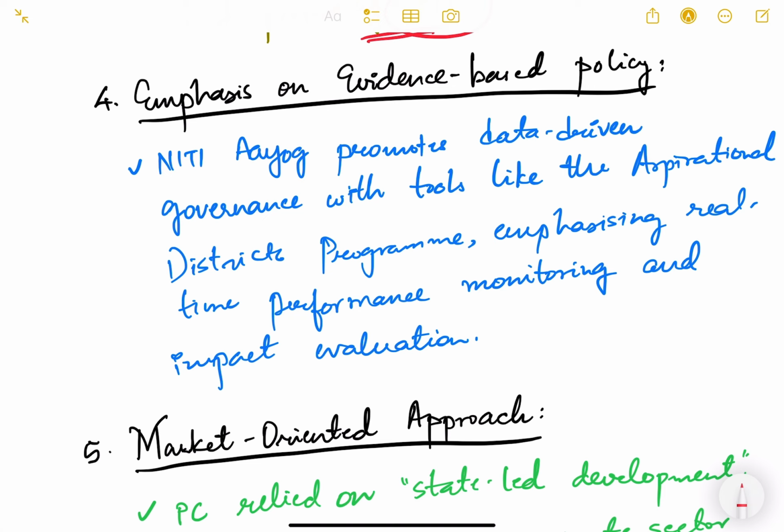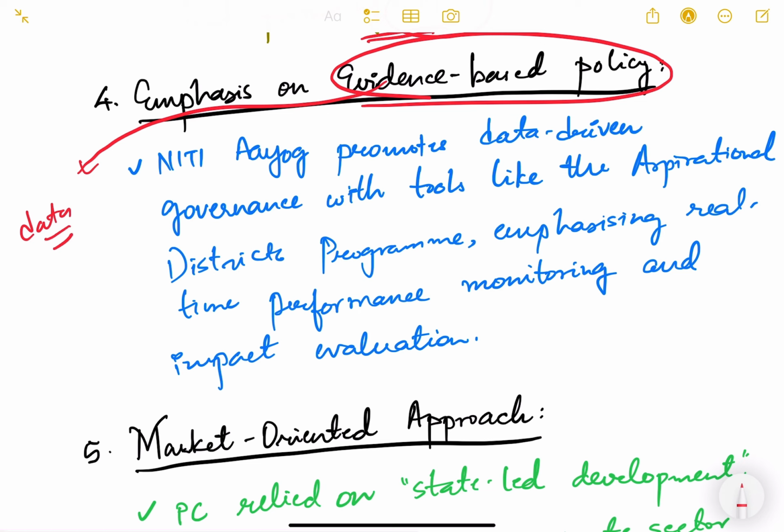The next shift was related to emphasis on evidence-based policy making. Okay, as I have told you. Now, what is evidence-based? Evidence-based is basically data-based. So they will collect the feedback and data from the ground level: how this policy is working, what is actually required. For example, if we collect data on nutritional status, we'll see what the condition is now. And that is evidence that some intervention is required in this particular area because the condition is bad. And that is how policies are made as to what exactly is to be done. So that is evidence-based policy making.